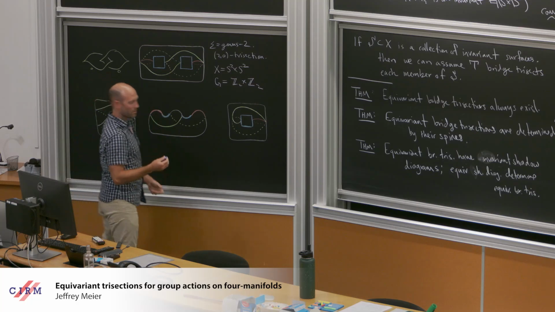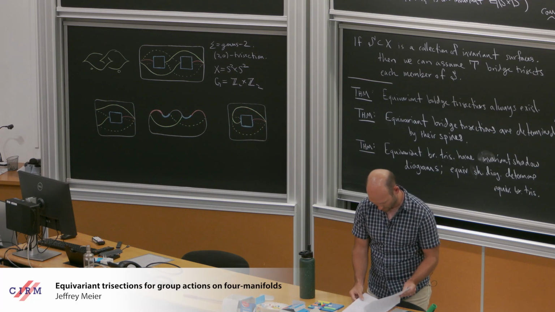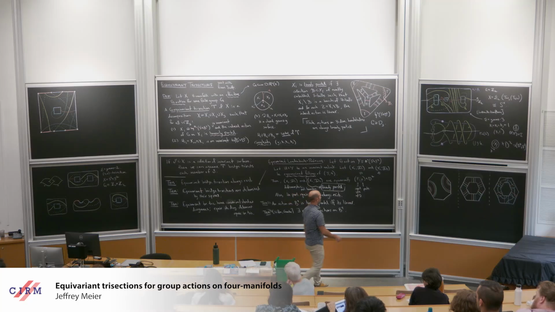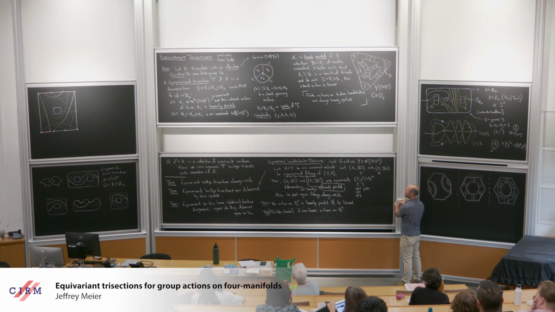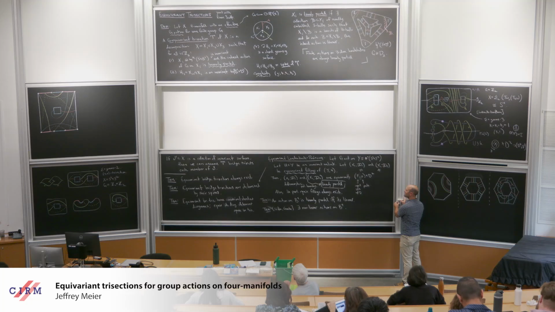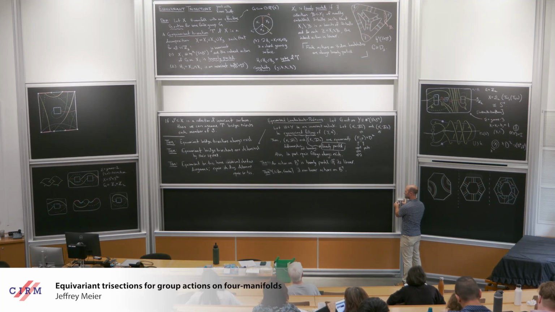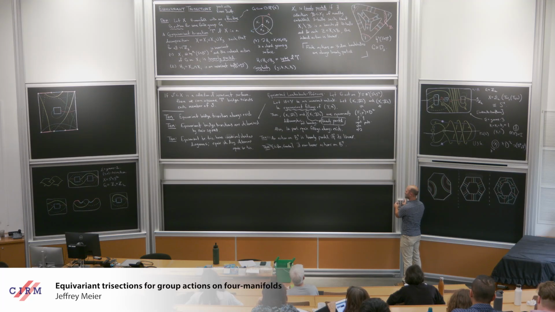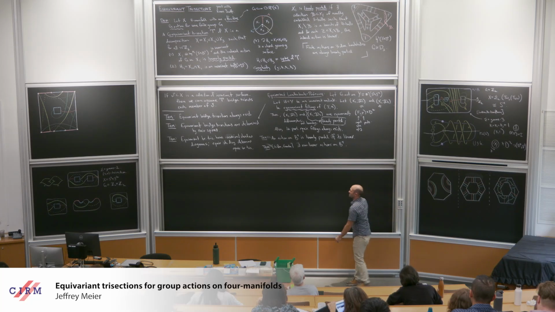Let's see, what colors do I want to use? I was going to write out what these maps are in coordinates, so let's go ahead and do that. Let's talk about involutions of S2 cross S2.